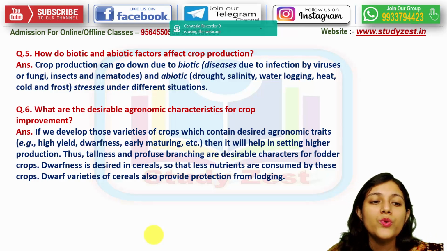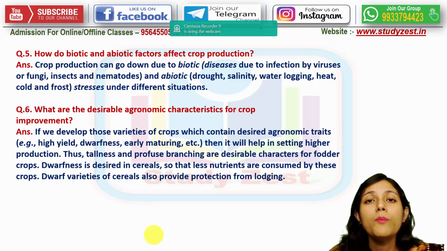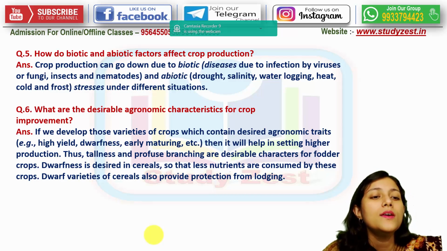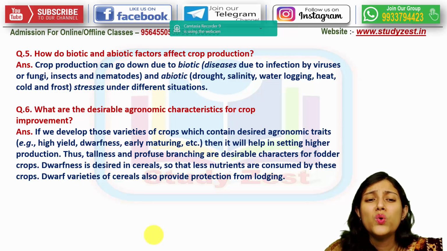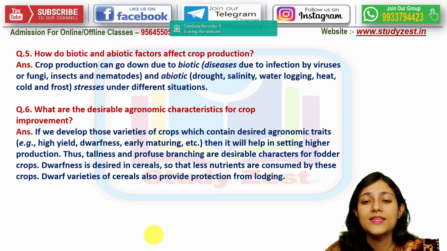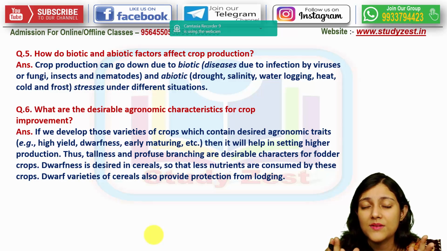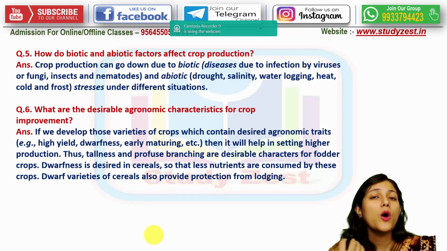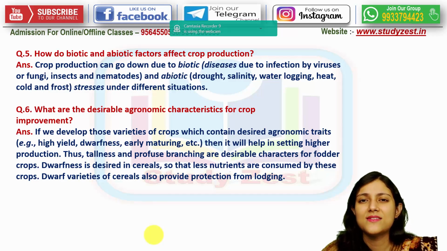Next is, how do the biotic and abiotic factors affect the crop production? So crop production can go down due to biotic factors as well as abiotic factors. Biotic factors जिसमें crop production affected हो सकता है, जैसे कि many diseases, the crop plants in the agricultural field are prone to many diseases, right?